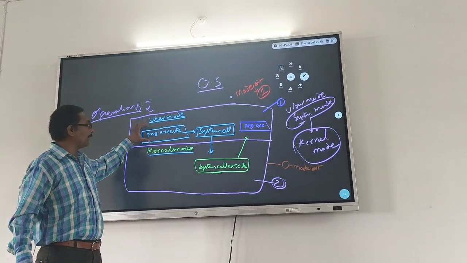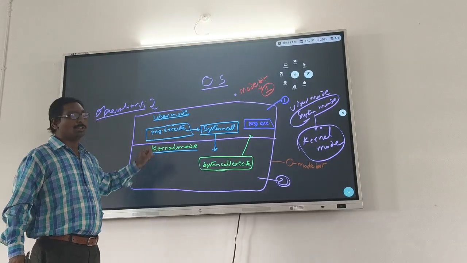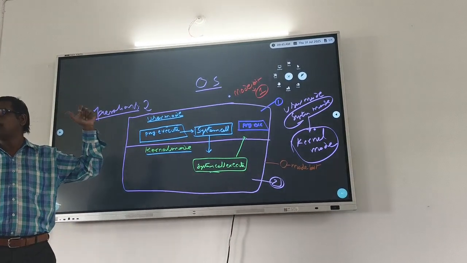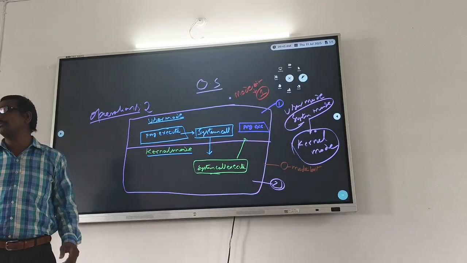So here the program is executing, and some interrupt is there. First the program is executed. Which mode is it in?